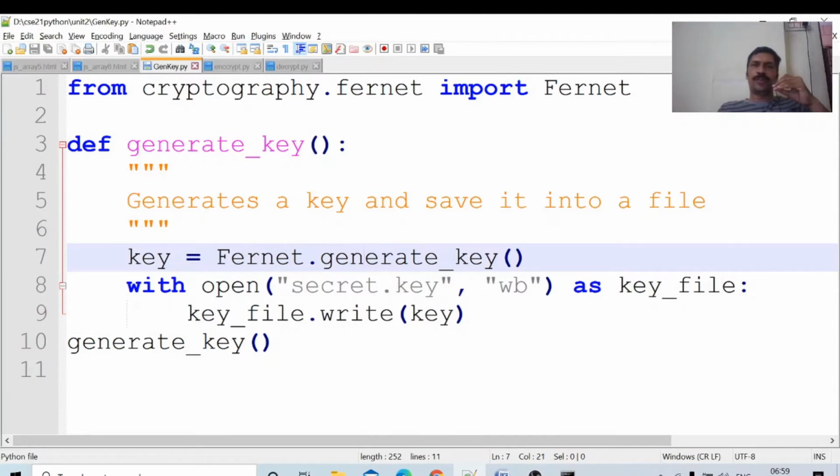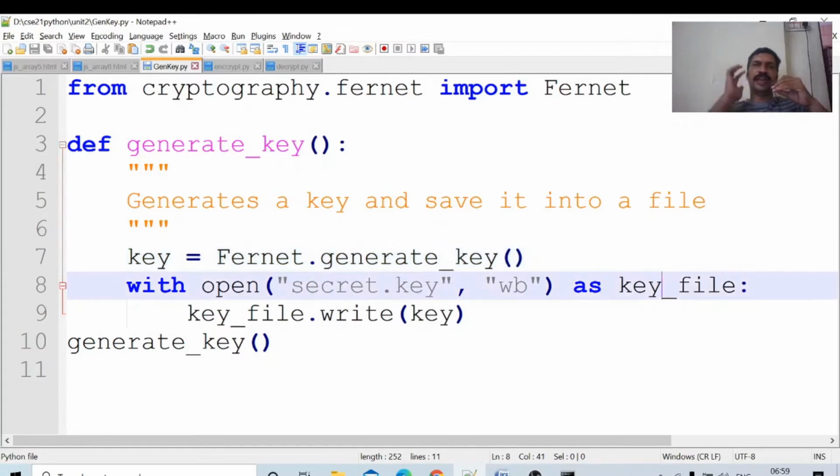With open, I am creating one file handler: with open secret key, wb, write mode. Open command, we know: key_file equal to open secret key wb as key_file. This is one way of opening the file, or you may directly write open secret key wb. Key_file dot write key: in the key file, write the value key.